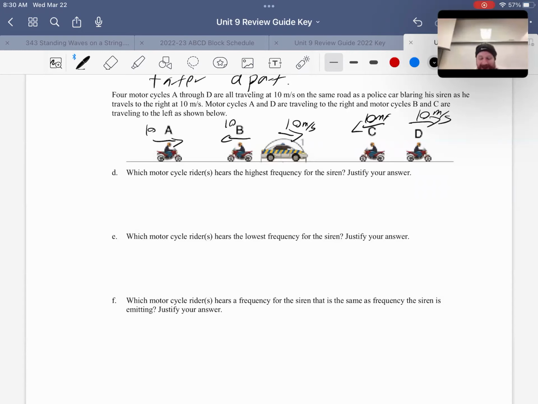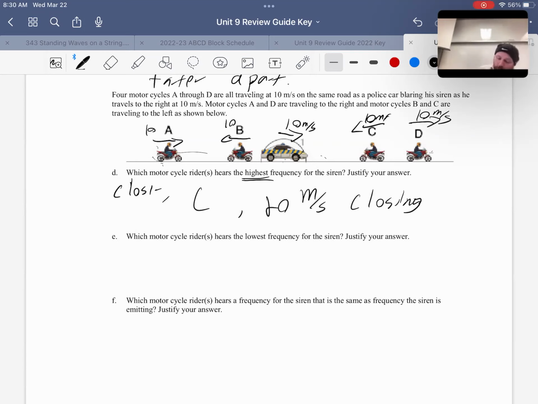Which motorcycle here has the highest frequency? Well, higher frequency means closer together, coming closer. So we have to look at who's getting closer to the police officer. A and the police officer are moving at the same speed, so they're not. B is moving apart from the police officer, away from it. C is moving towards the police officer, so they're going to be getting closer together. And D and the police officer are moving at the same speed, so they're not getting closer. So it looks like C, because they're both closing in. Again, 10 towards and 10 away is 20 meters per second closing. So they're closing in on each other at 20 meters per second.